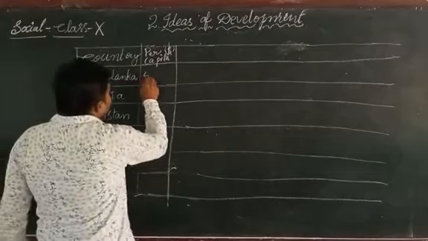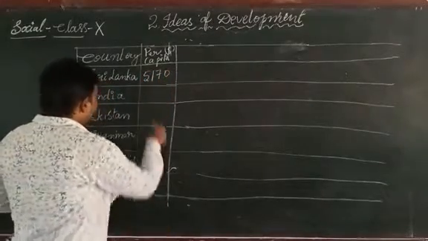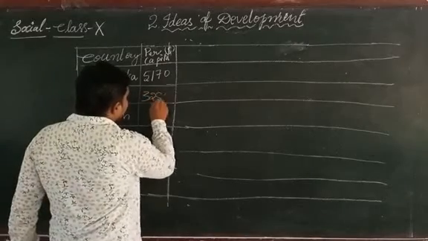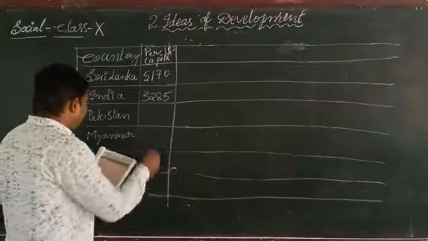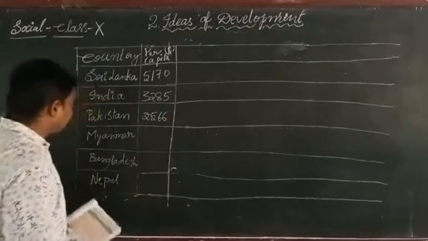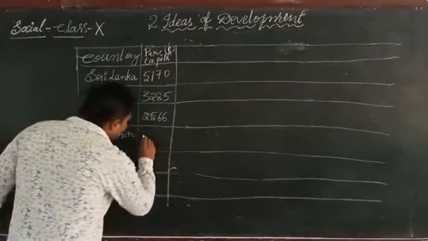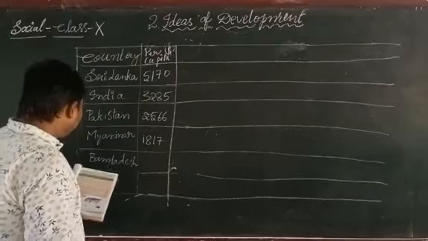Sri Lanka's per capita income is $5,170. India's per capita income is $3,285 and $2,660 for Pakistan. Myanmar is getting $1,870 per annum per average person,